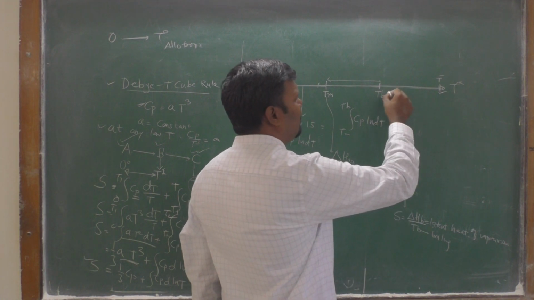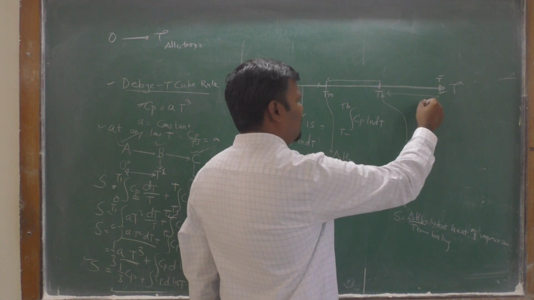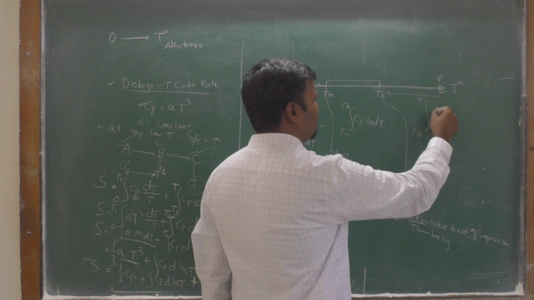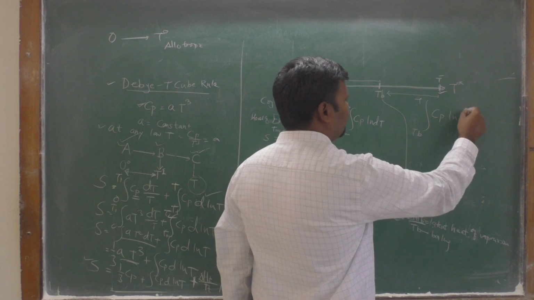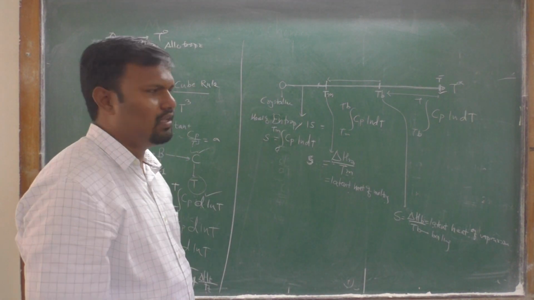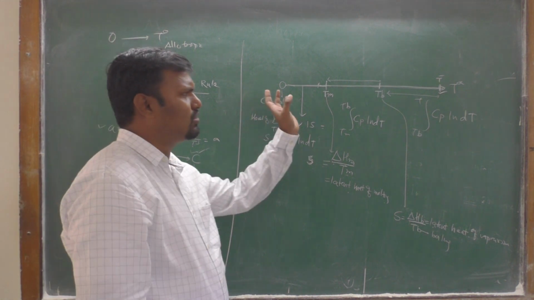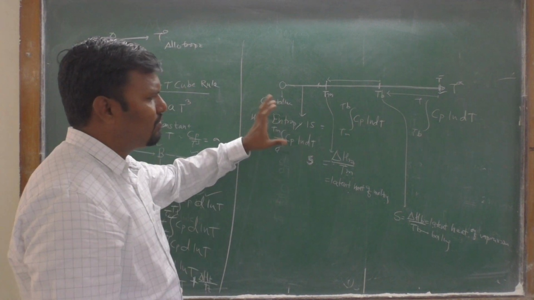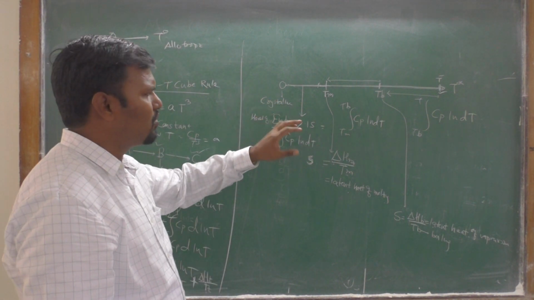During Tb to the particular temperature T, the entropy is the integration of Cp d ln T. Therefore, from 0 degree Celsius to T degree Celsius for a gas, there are a number of transformations.